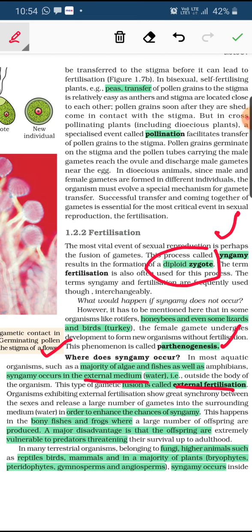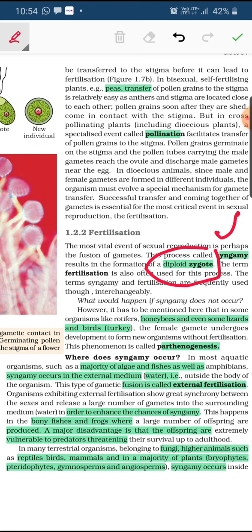This enhances the chance of syngamy, and also produces a large number of new organisms, so that if a few are destroyed by predators, a few can grow into new organisms and carry on the process. The major disadvantage of external fertilization is that the offspring are extremely vulnerable to predators, and they can be killed by them.